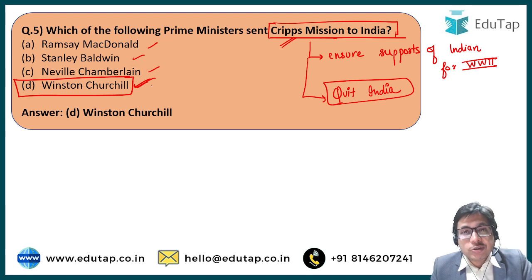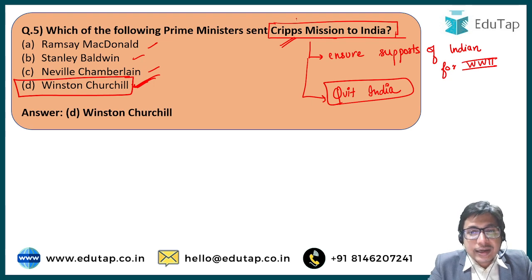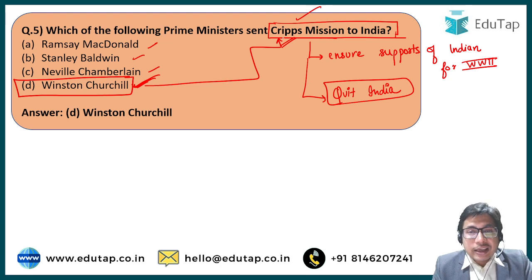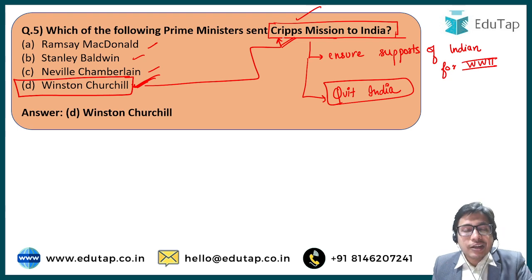A lot of revenue from India was being spent on war. Therefore, Winston Churchill did not want any disturbance from the Indian leaders for the Second World War, and he sent the Cripps mission. But according to Mr. Churchill, he sent the Cripps mission in order to delay the Indian efforts. He wanted Indians to not resort to any movement. He wanted Indians to be busy with the Cripps mission, protesting and all that, and by then the Second World War would be over, and Churchill would be successful in his attempt to gain Indian support. So that is why the Cripps mission failed, because it did not have any decision making power, and it was also a reason for the start of the Quit India movement. And Winston Churchill was the mastermind behind that.